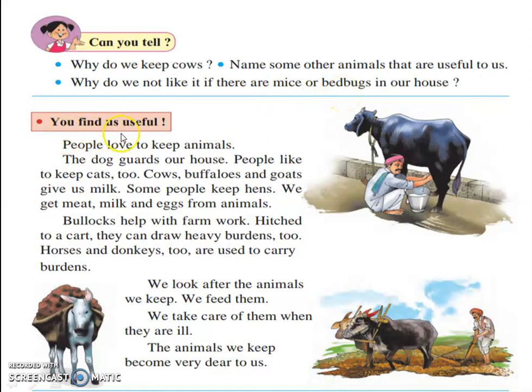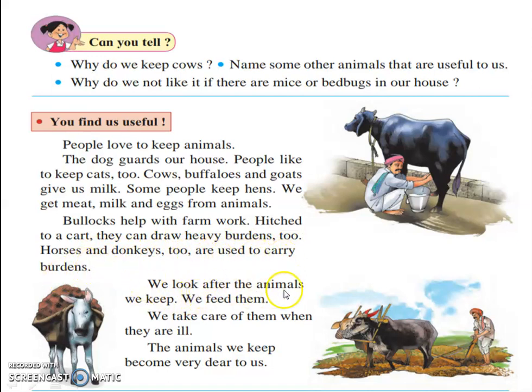Next point is animals you find useful. People love to keep animals. The dog guards our house. People like to keep cats too. Cows, buffaloes and goats give us milk. Some people keep hens. We get meat, milk and eggs from animals. Bullocks help with the farm work. Hitched to a cart, they can draw heavy burdens too.